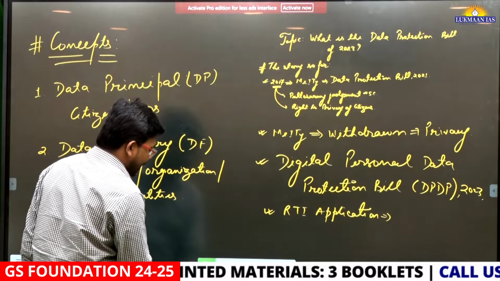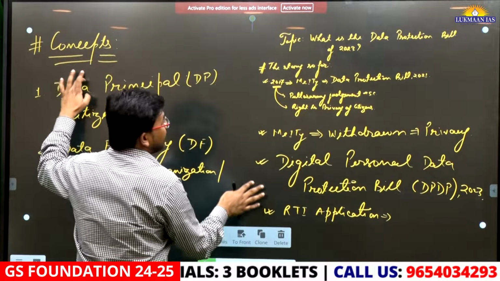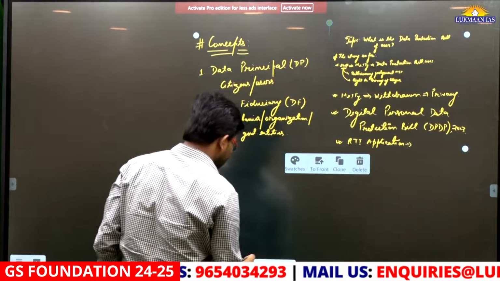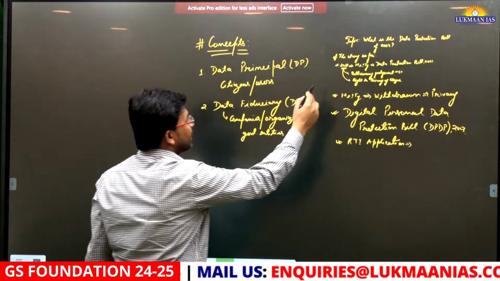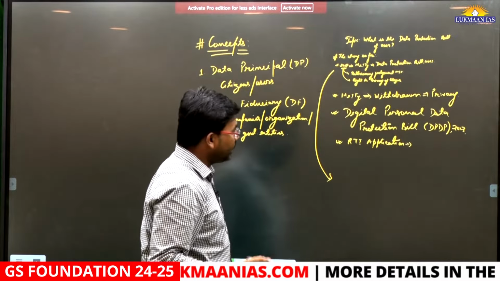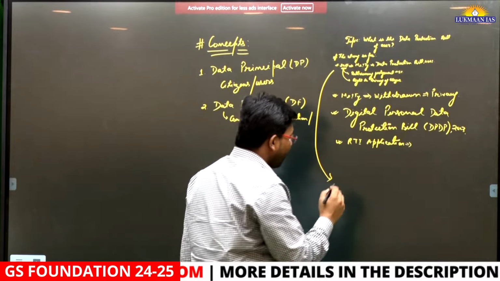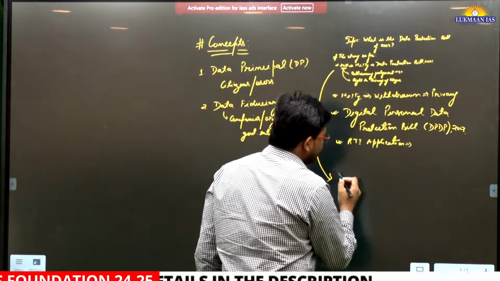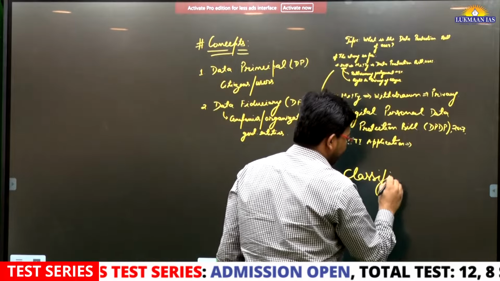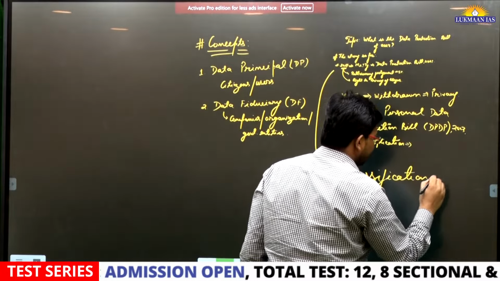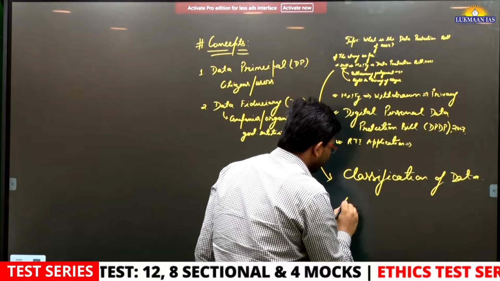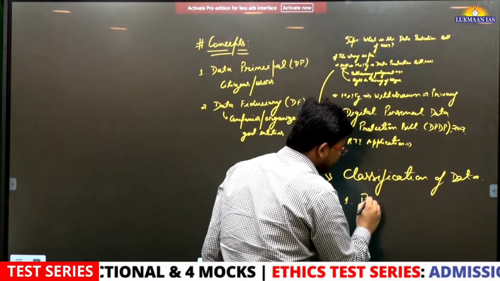Now here there is a catch. In the initial version of the data protection bill that was released in 2021, there were two classifications of data. One kind of data was known as personal data.